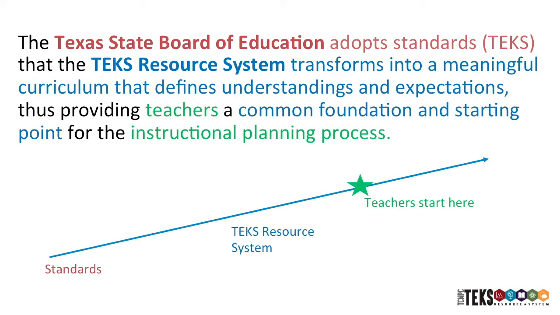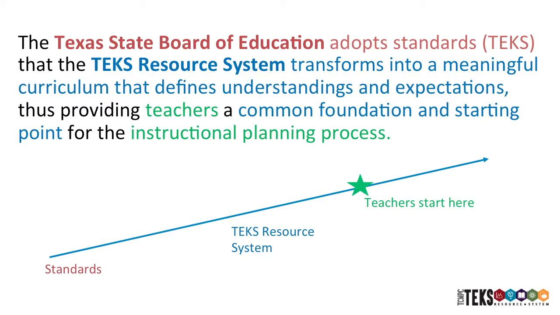The Texas State Board of Education adopts standards, the TEKS, and the TEKS Resource System transforms them into a meaningful curriculum that defines understandings and expectations, thus providing teachers a common foundation and starting point for the instructional planning process.